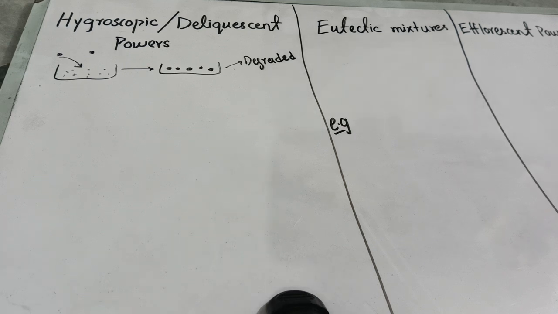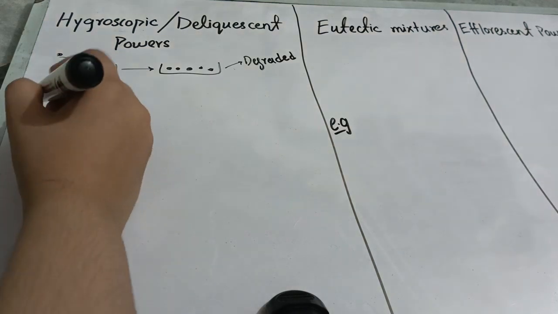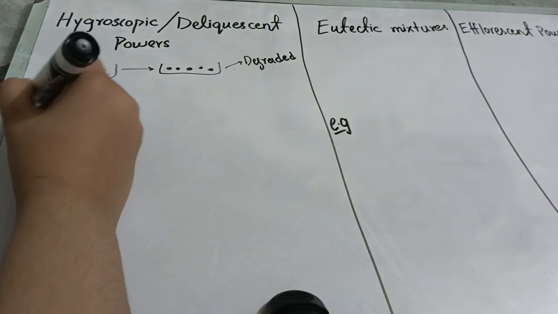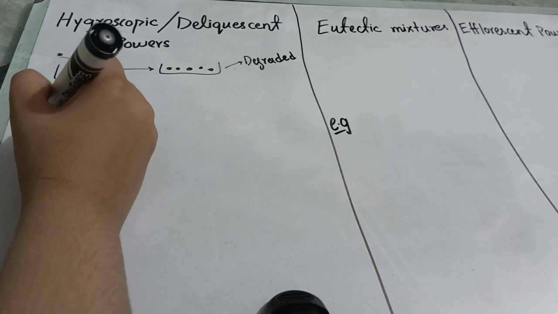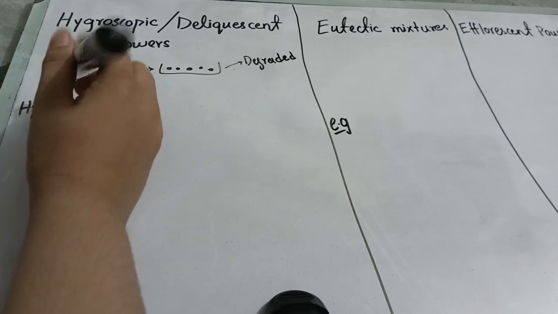So first of all, let's discuss what the hygroscopic substances are which have the ability to absorb this moisture. The examples of these hygroscopic substances are given here.